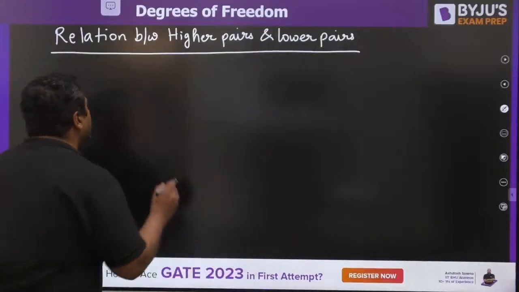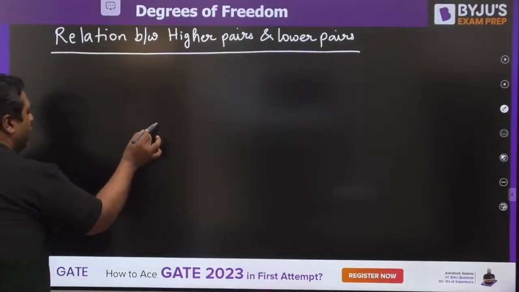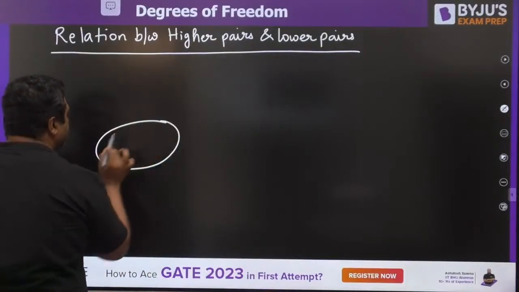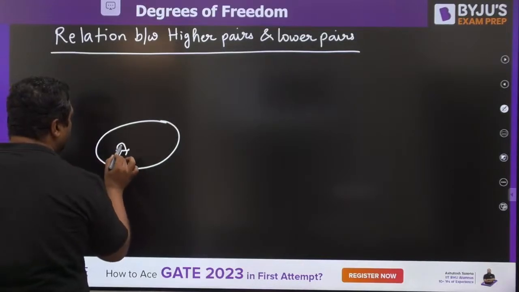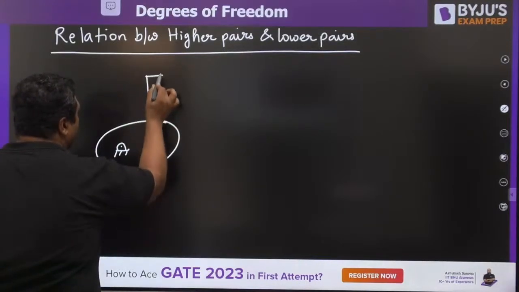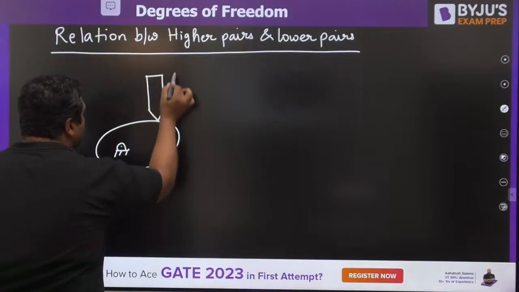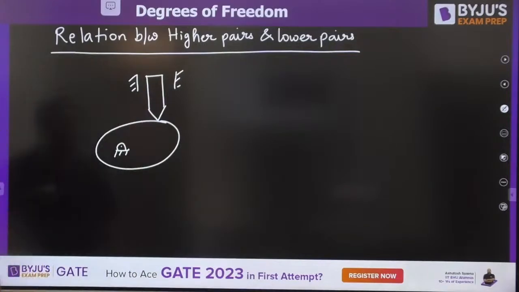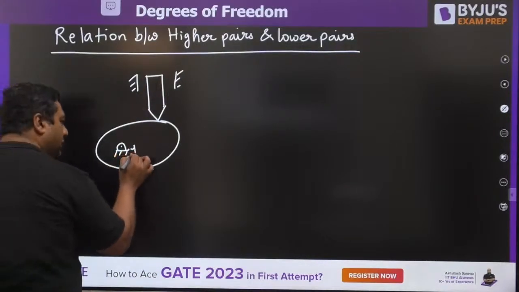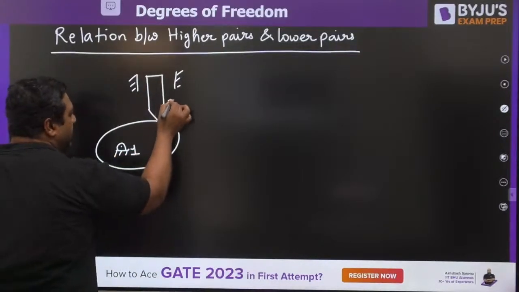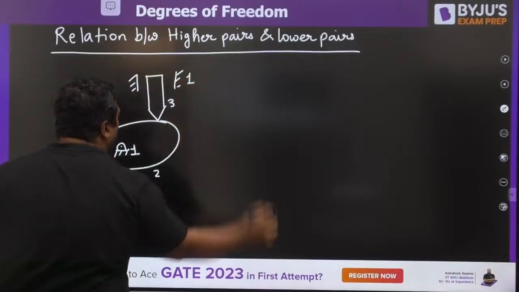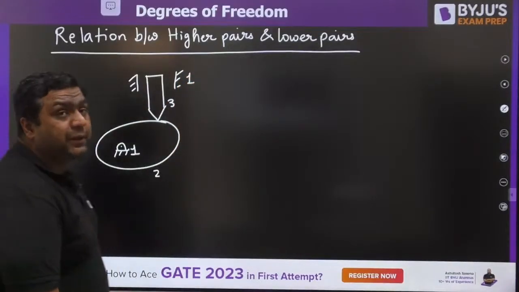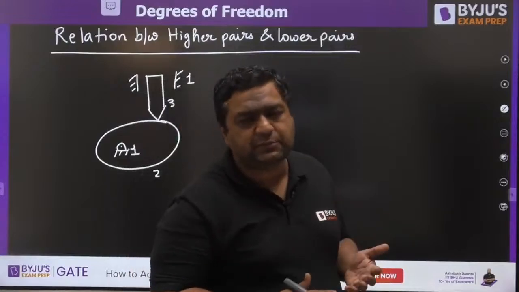The very first case we are going to make is cam and follower. This is a cam we have. This is a follower we have. So my dear, when we have this cam and follower type of motion, you very well know this is link number 1, this is link number 2, this is link number 3, this is link number 1. All fixed links are link number 1 because they cannot have relative motion with respect to each other.